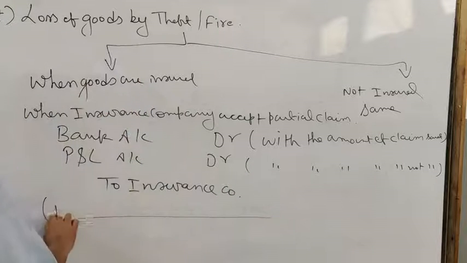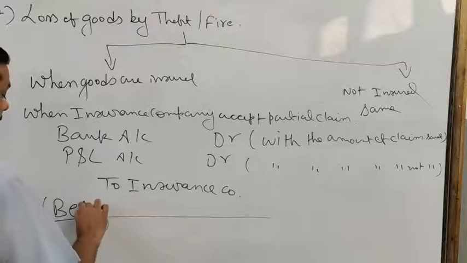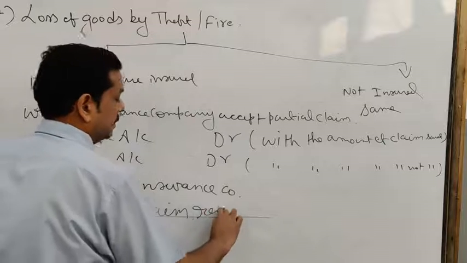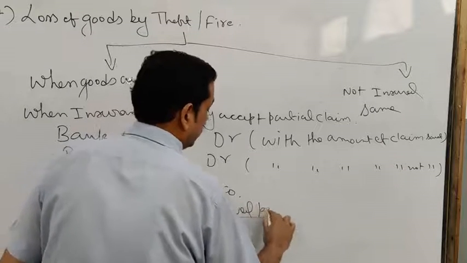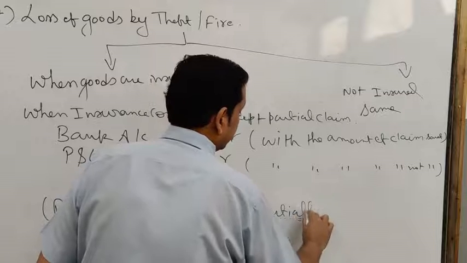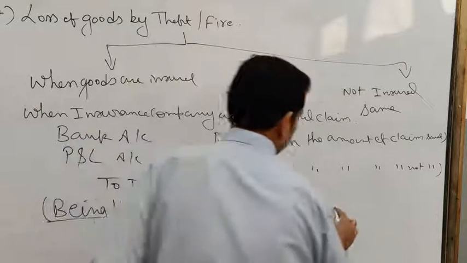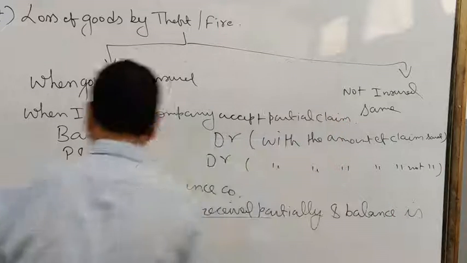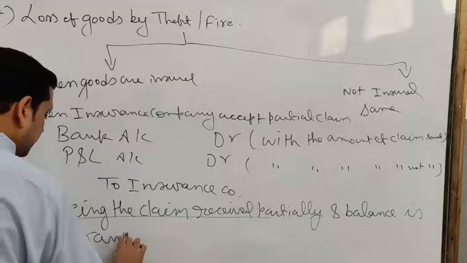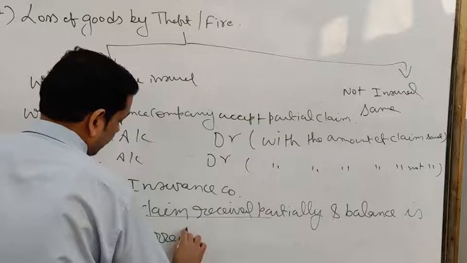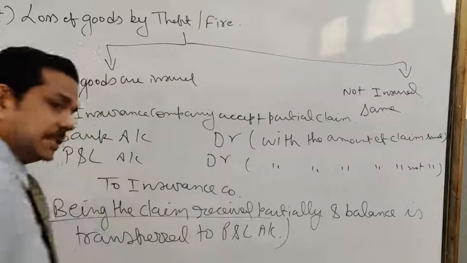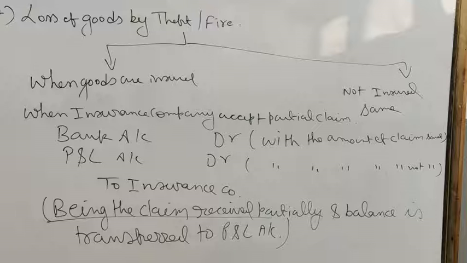Here you will write down the narration being the claim received partially, or the percentage in which the claim is received, and balance is transferred to profit and loss account. In this way you have to write the narration. Clear? Now here the theory part is over.